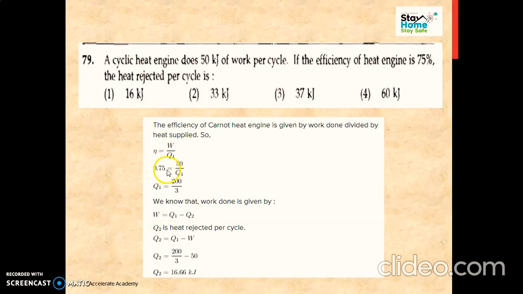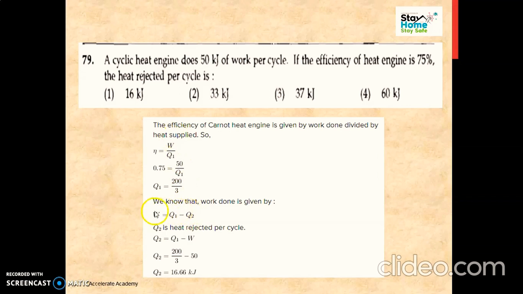So 0.75 is equal to 50 divided by Q1. What is Q1? Q1 is nothing but the heat supplied to the system. So by this formula we can calculate the heat supplied to the system. But see the question, they have asked for the heat rejected per cycle. So we can't answer 200 divided by 3.